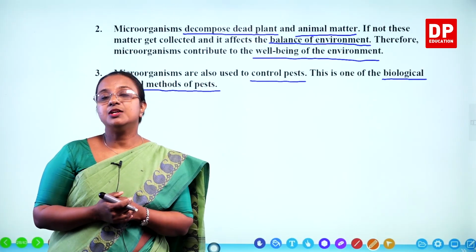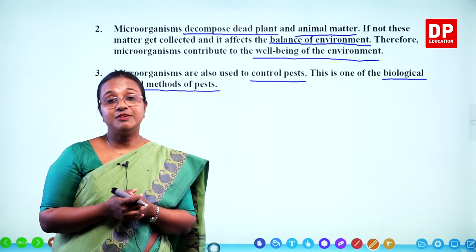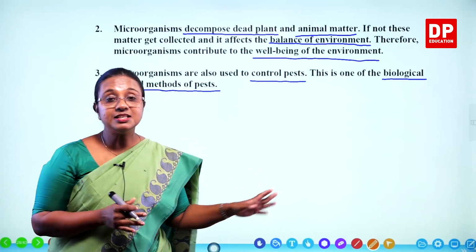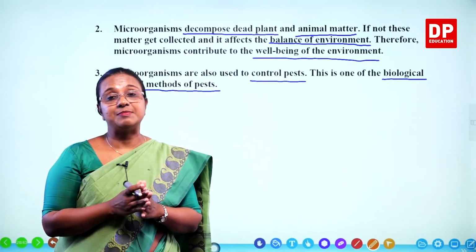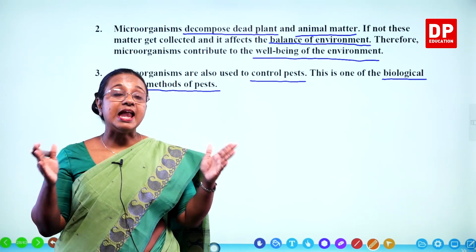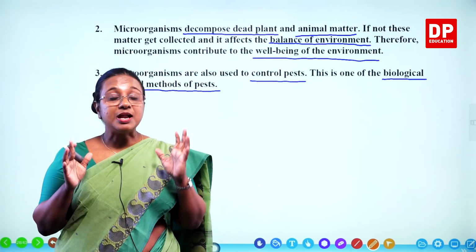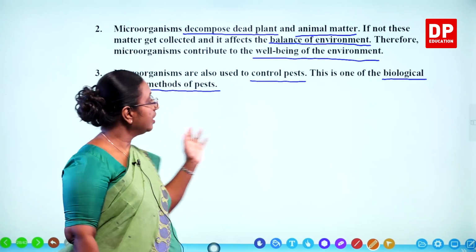So, pests can be controlled using biological methods, and for that they use different types of fungi. Again, as I told you all students, in this lesson you are introduced to all the concepts, what microorganisms are and how they are favorable to us or how they can be harmful to us, but all the details you will learn in the future grades. So with that, I will move on to the next slide where we look at the harmful effects of microorganisms.